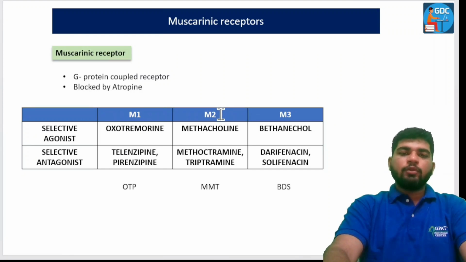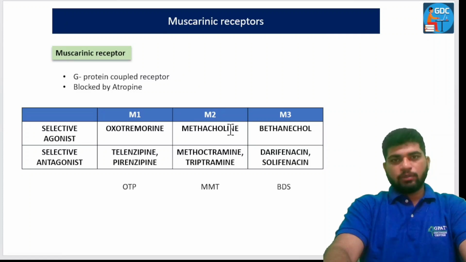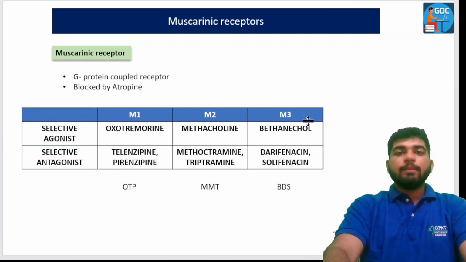Then M2 is for the heart. So M2 is for myocardium. M for myocardium. M for methacholine. Then methoctramine and tripitramine are the selective antagonists of M2, and they can be learned through MMT.